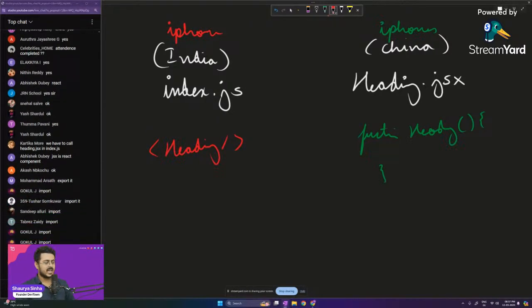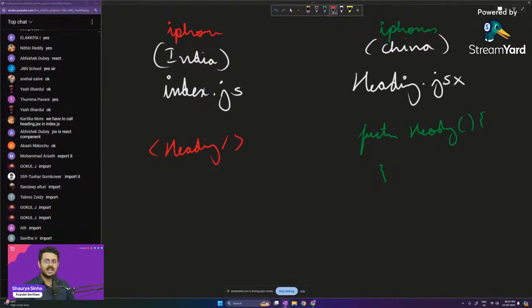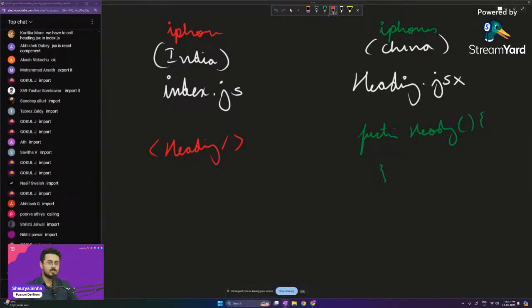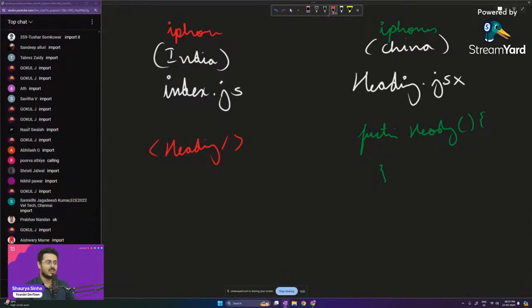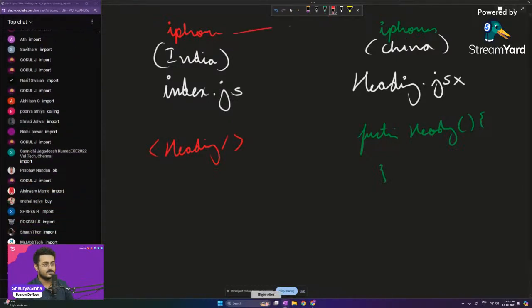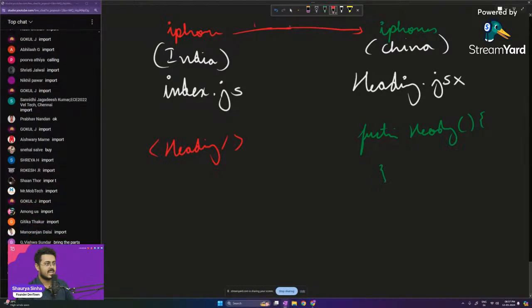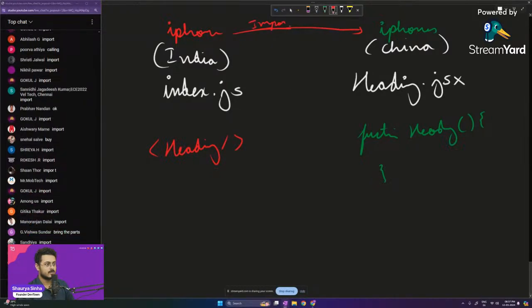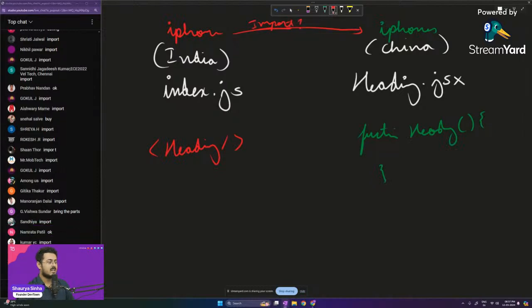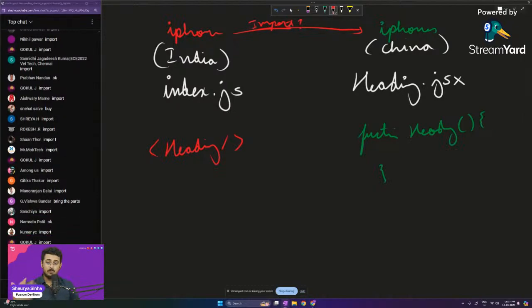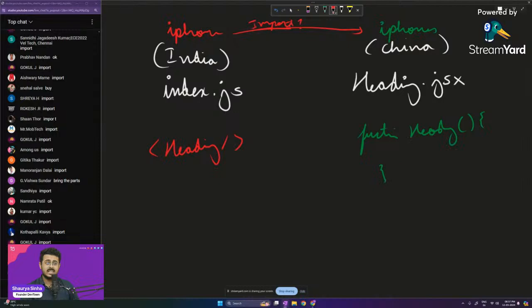India will go to China and say, bro, can I get the iPhones that you are producing? I need it. Can I import? You will ask a question. Can I import? Now India can only import the iPhones if and only if China is already exporting them, right?